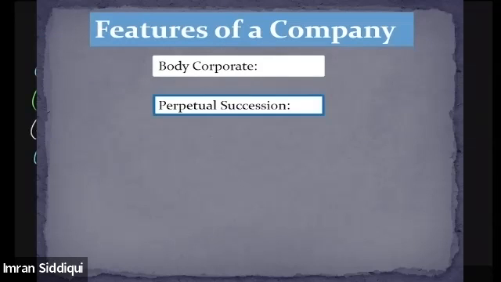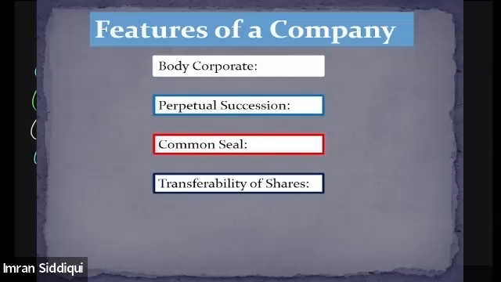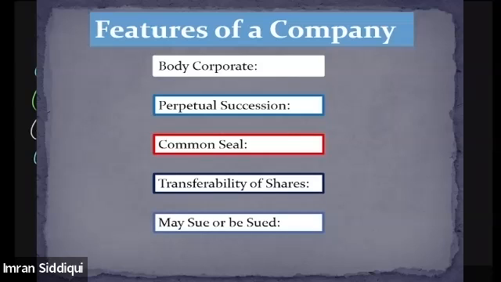And we'll discuss the features. It is a body corporate. Body corporate basically means an incorporated association, and it has perpetual succession, a common seal, and transferability of shares is possible, and it may sue or be sued. A company can file a court case against some person, and any outsider or third party, if they are willing to take action against the company, that is also possible.